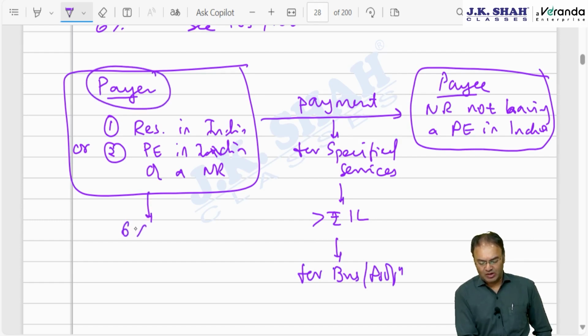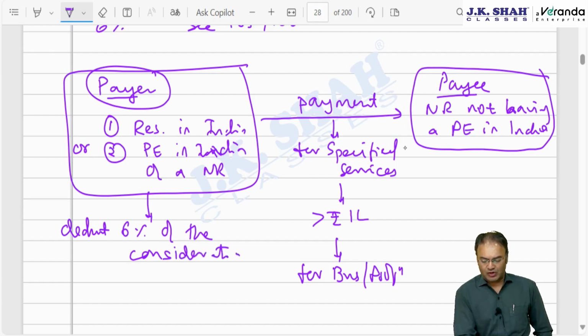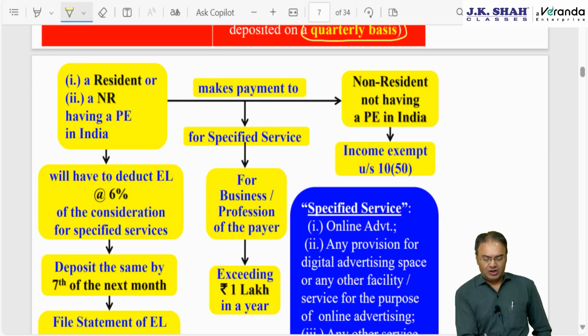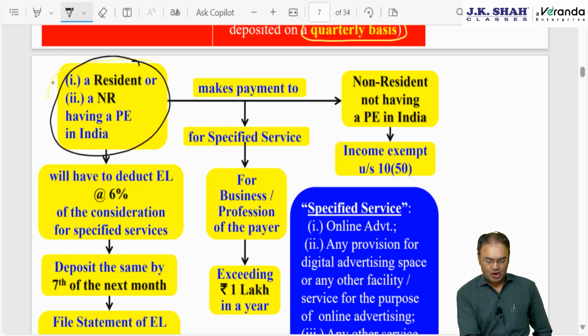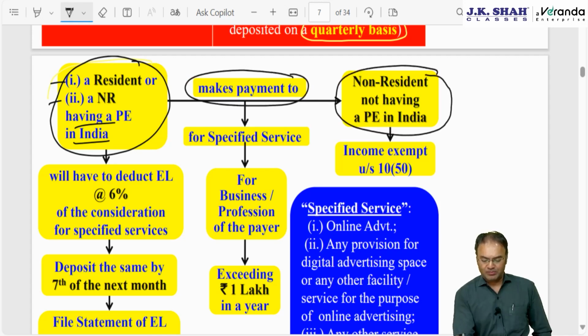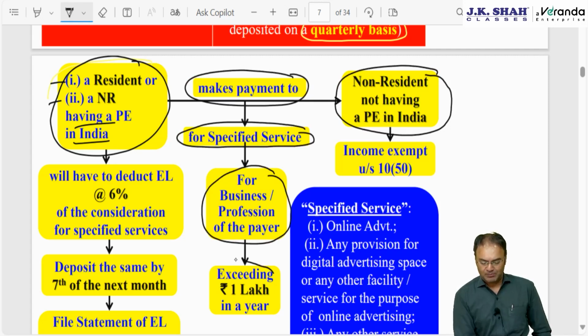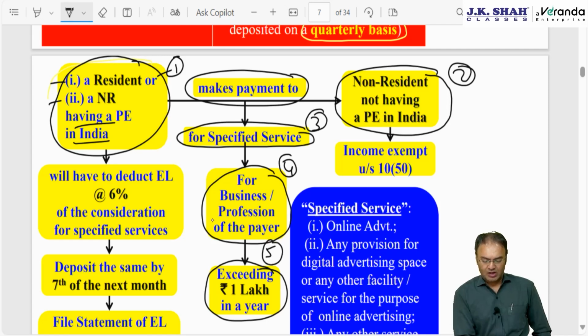Payer will be required to deduct 6% of the consideration paid for this online advertisement services. 6% of the consideration for specified service. Number 1, payer should be resident in India or non-resident having a PE in India, making payment to a non-resident not having a PE in India. Payment should be for specified service, payment should be for business or profession of the payer, and payment should exceed 1 lakh rupees. All the conditions are satisfied. Condition number 1, 2, 3, 4, 5.